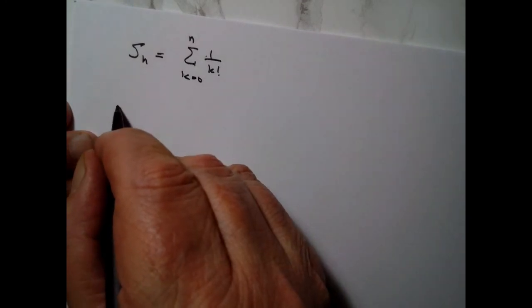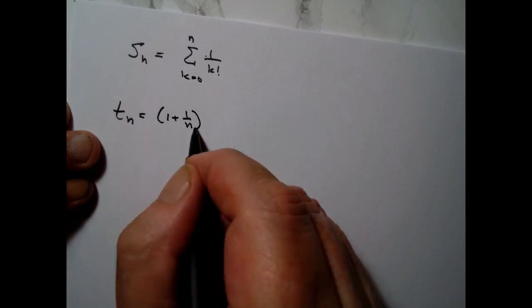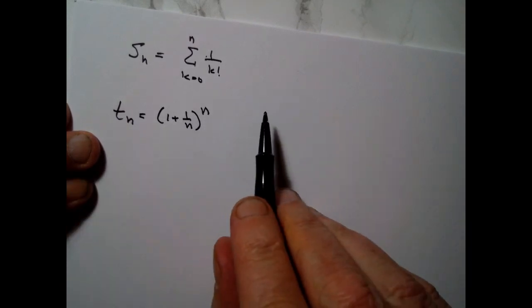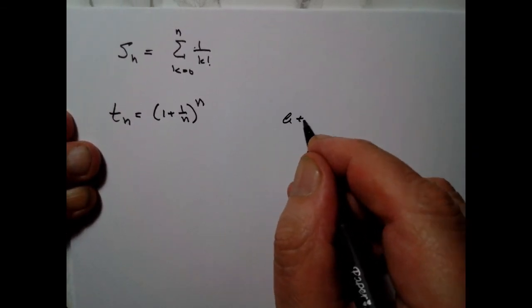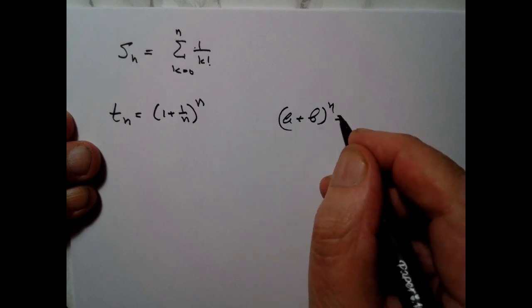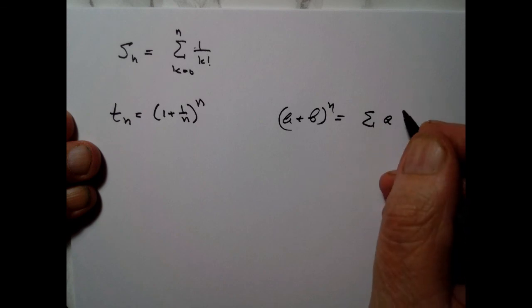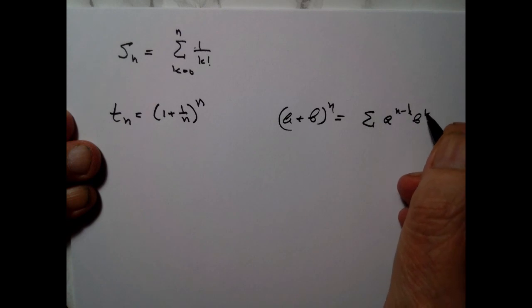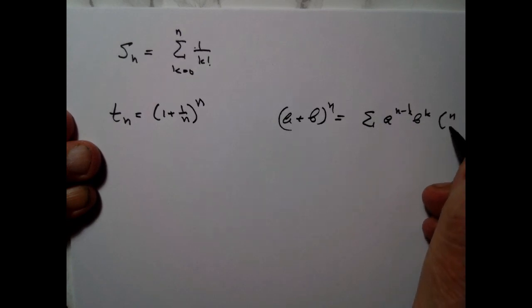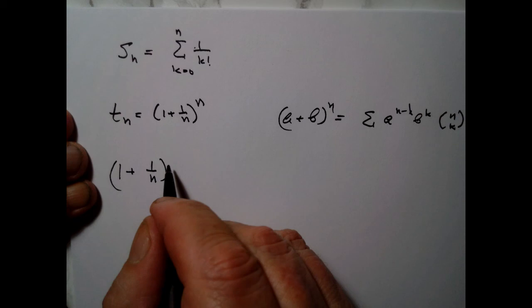And now I'm looking at Tn, which is (1 + 1/n)^n. I'm going to use the binomial formula. So we know that (a + b)^n is equal to the sum of a^(n-k) b^k, and then I have to multiply it by the binomial coefficient, n choose k.